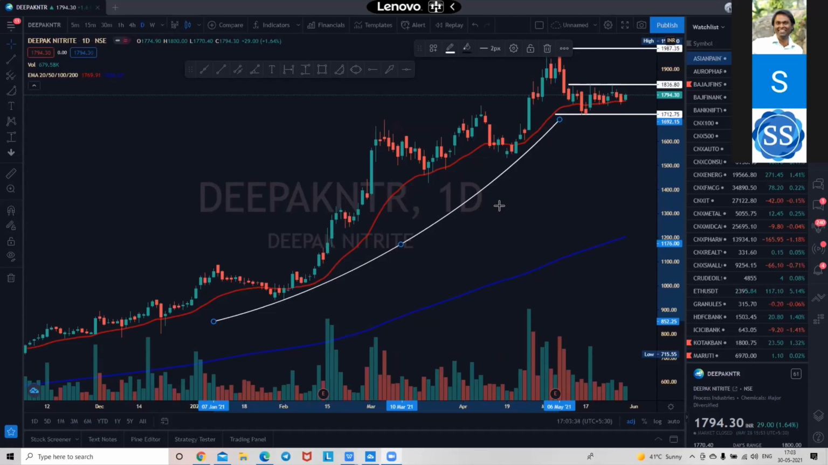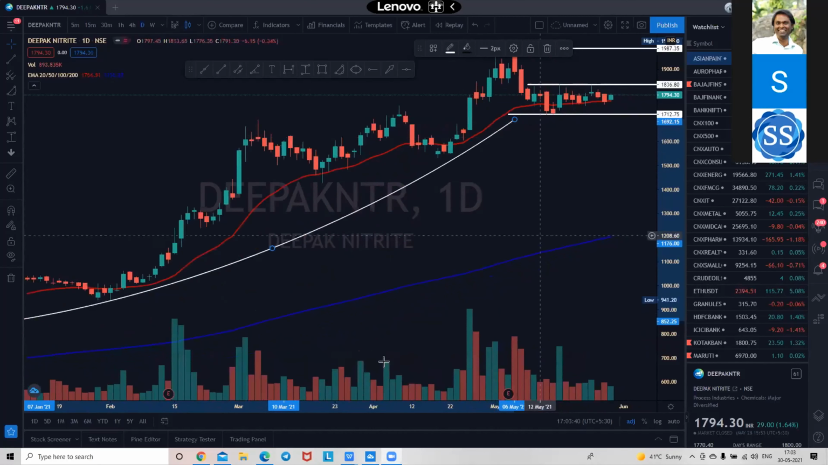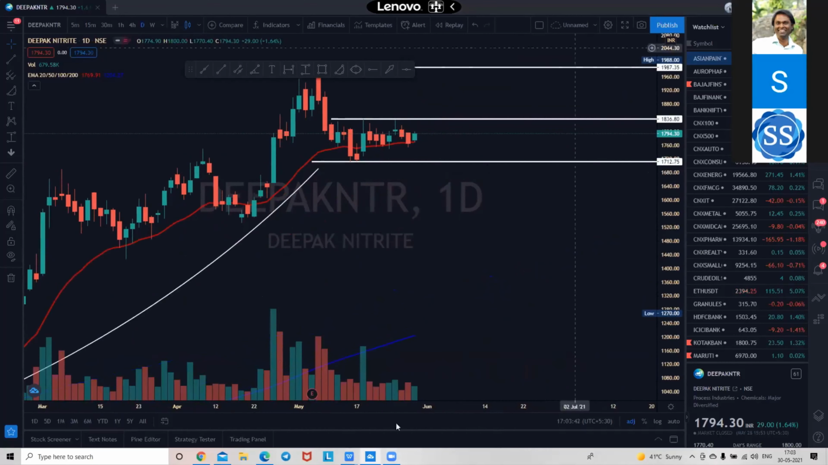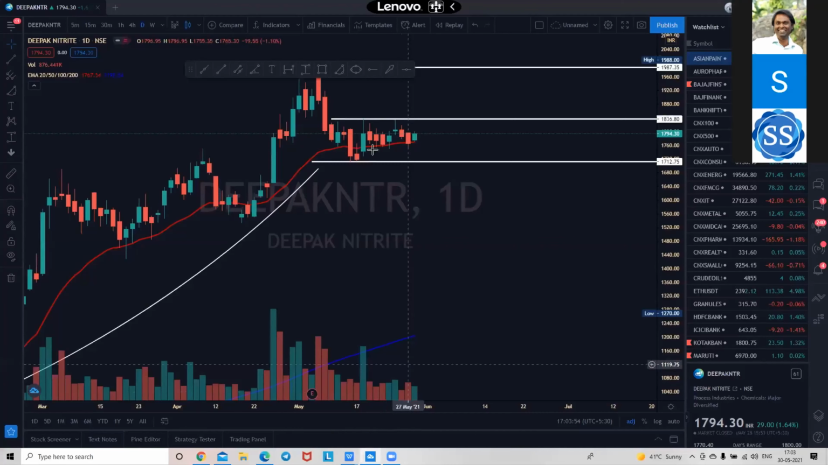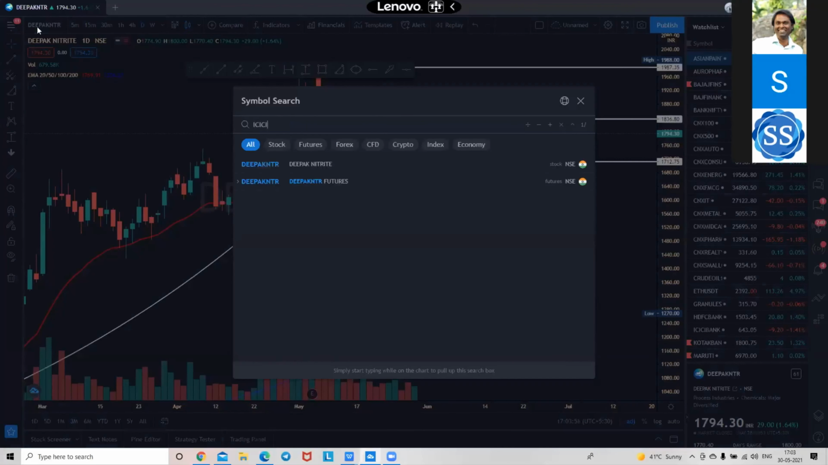Great. Okay, signal app. We pretty much have everything on our site now. I mean, Deepak Nitrate also we can pick up over here. Take ICICI GI or ICICI Prudential, again a super stock which is going to break out at its 52-week high.